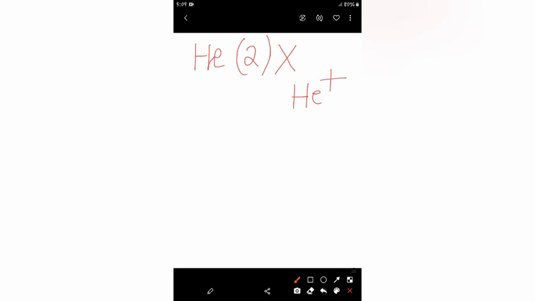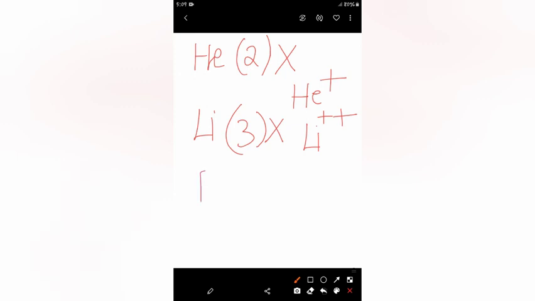Okay. Now if I talk about lithium, whose atomic number is 3, again the Bohr's model will not be applicable on this, but will be applicable on Li plus plus. Okay. Because when it becomes Li plus plus, 2 electrons will be removed and it will have only 1 electron.